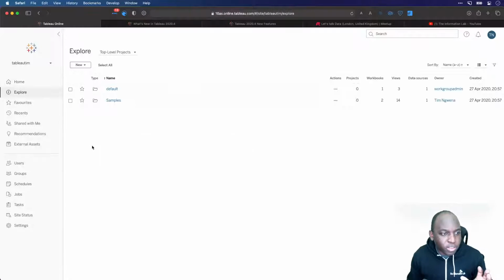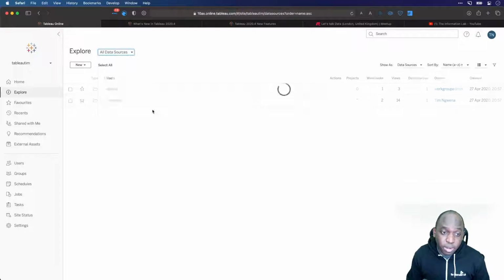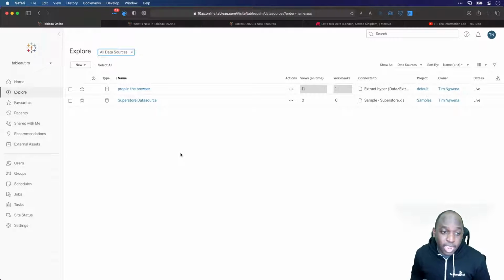I'm going to go over to Explore here, and this essentially just shows me all the content on my Tableau Online instance. Now, if I hit this drop down arrow at the top, I'm able to see all the different types of content on my Tableau Online instance. If I'm on Tableau Server, it's more or less exactly the same. And what I'd like to do is open up a data source. And you can see here that I have a Superstore data source, and I also have a data source called Prep in the browser. I actually created this a while back when I was trying to create demos for this product. But we're not going to touch any of those.